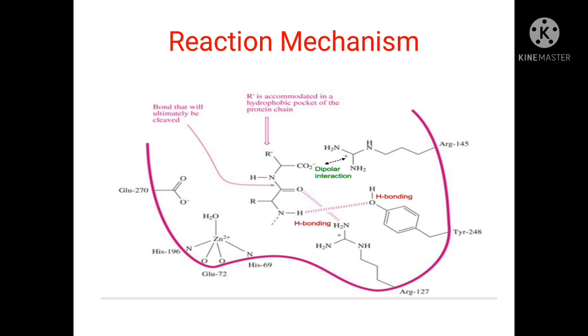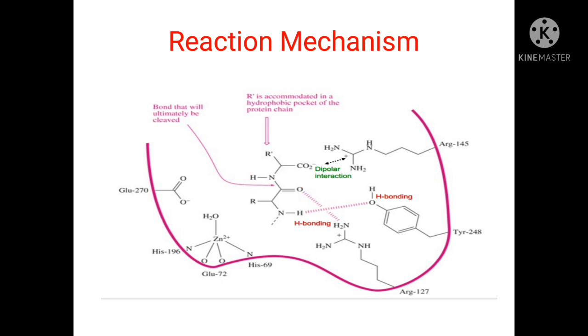What is the reaction mechanism behind the hydrolysis of terminal peptide bonds by the carboxypeptidase A enzyme? The cavity has a hydrophobic pocket close to the Zn2+ ion that can accommodate the organic group of the peptide undergoing hydrolysis, and therefore accounts for the higher efficiency with which hydrophobic C-terminal peptides are cleaved.